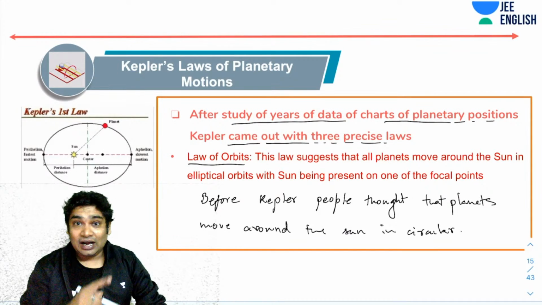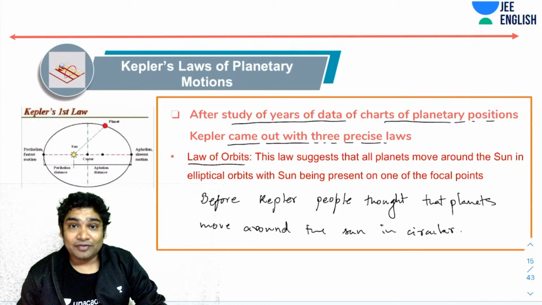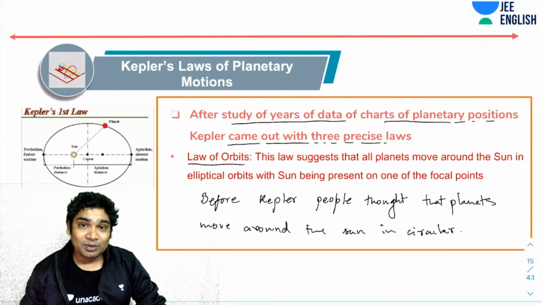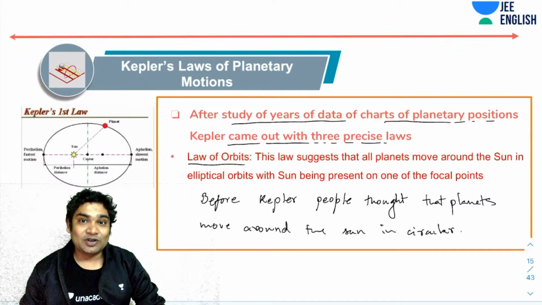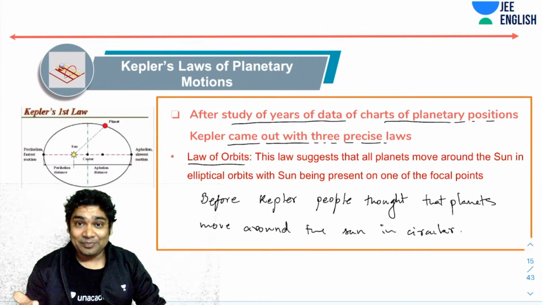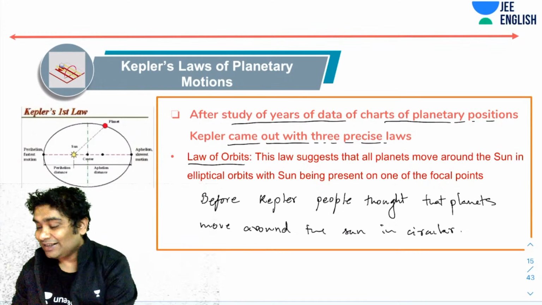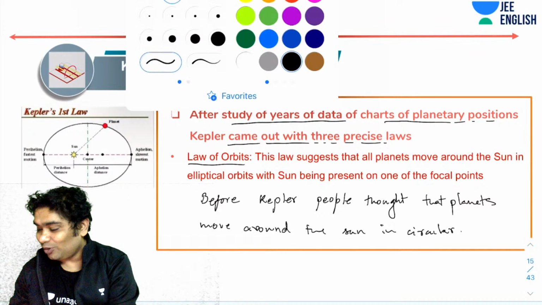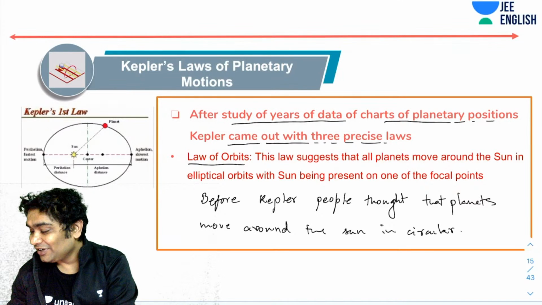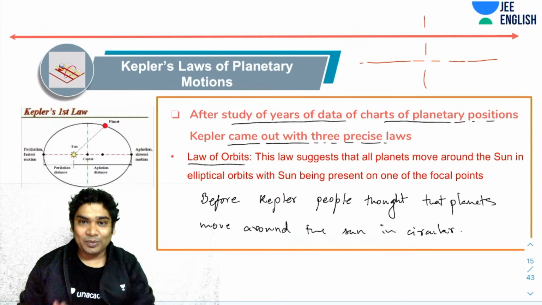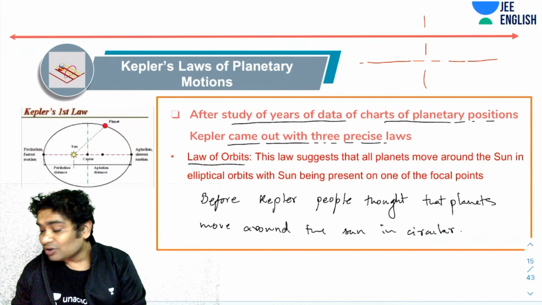But in your higher classes, you can see that if you analyze a two-body problem with an inverse square law force governing their motion, you in fact get the equation of an ellipse. When in college you study a little more advanced mathematics, you will realize that you can now prove it. You can derive the equation of the ellipse, which you won't be doing right now, don't worry. So you know what an ellipse is.